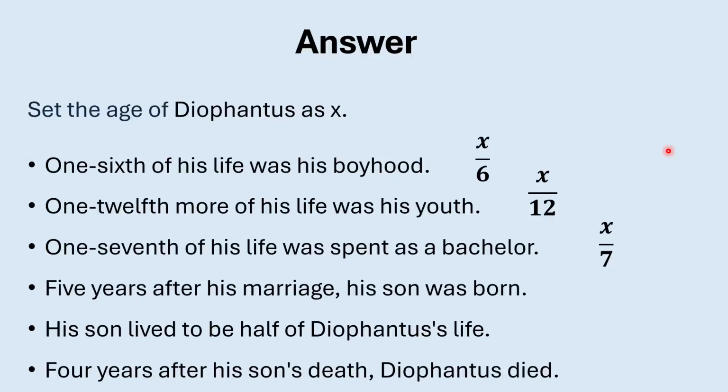And between his marriage and the time his son was born, it was another 5 years. And between the time his son was born and the time his son died, it was another x over 2 years. And then he lived another 4 years before his own death. So as you can see, these 6 items are the splitting of Diophantus' life. So if we add these 6 items, it should equal Diophantus' age, which is x.